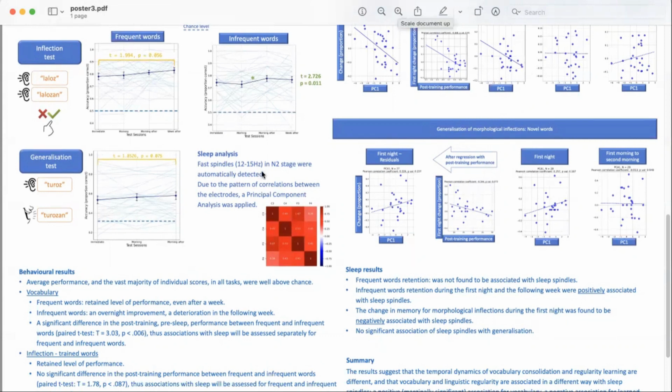For the sleep analysis, we detected fast spindles in N2 stage, and we have done a PCA and used the first component as our measure of spindle activity.